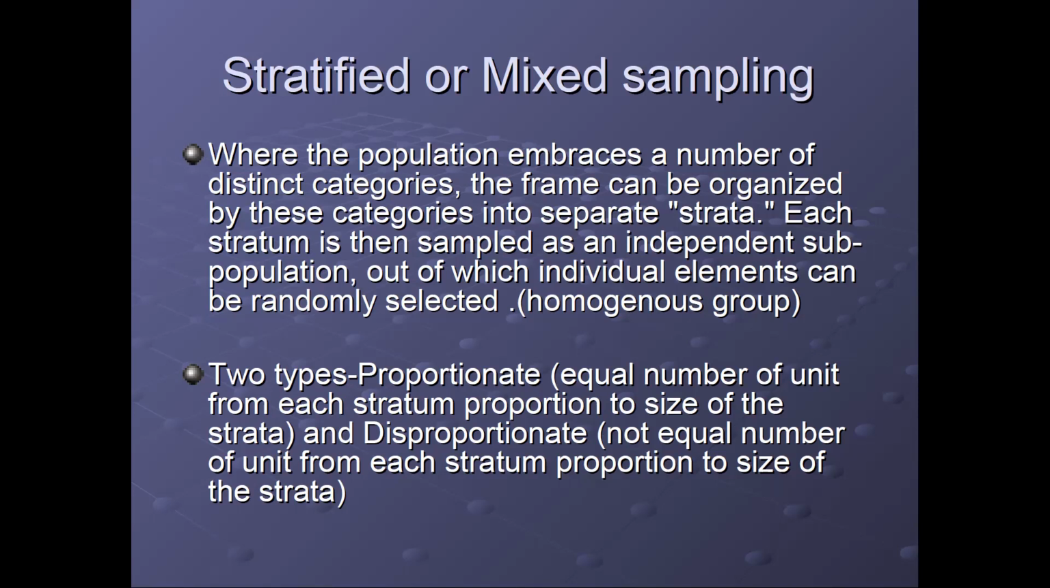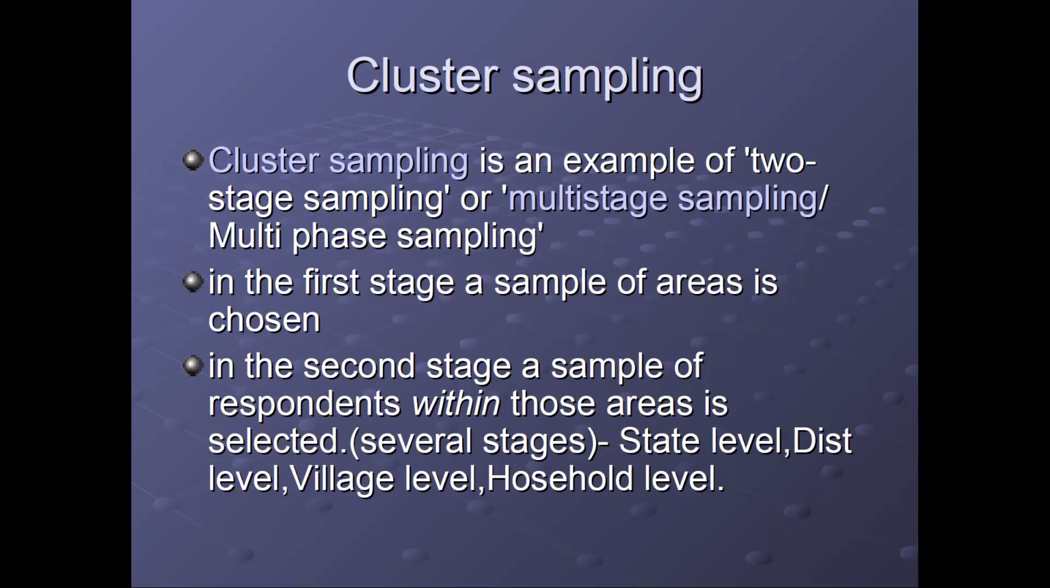And if the number is not equal, like if we have seen that the population ratio of men and women is 60 and 40 percent, then we calculate and use the same proportion for the sample as well. So this is called disproportionate, not an equal number of units in each stratum, but according to the size of the stratum. So there are two different types of stratified sampling: proportionate sampling and disproportionate sampling.